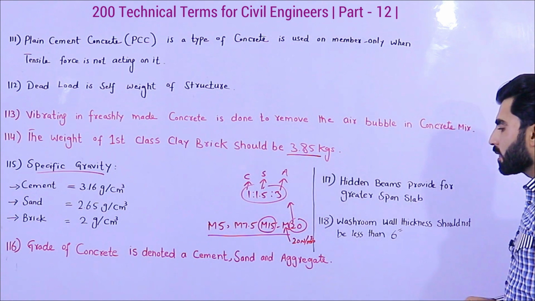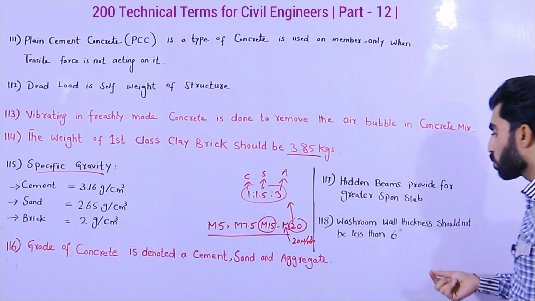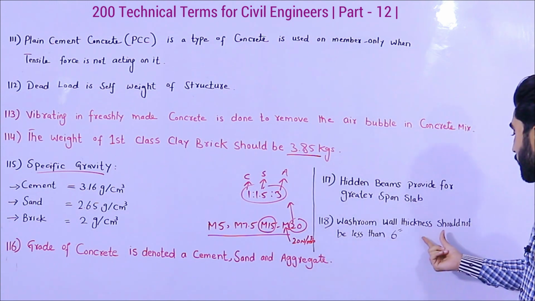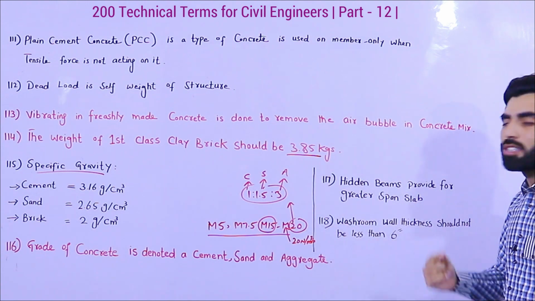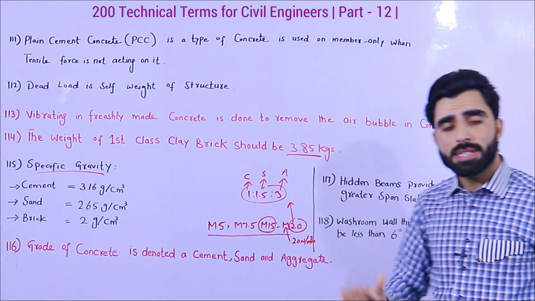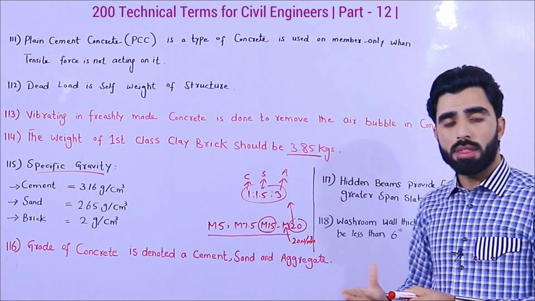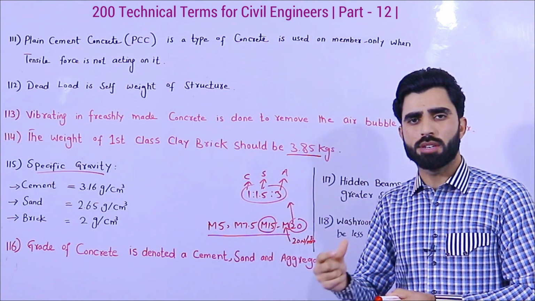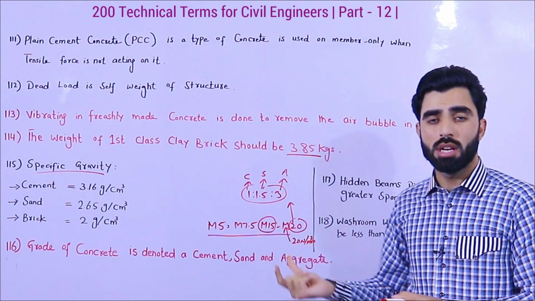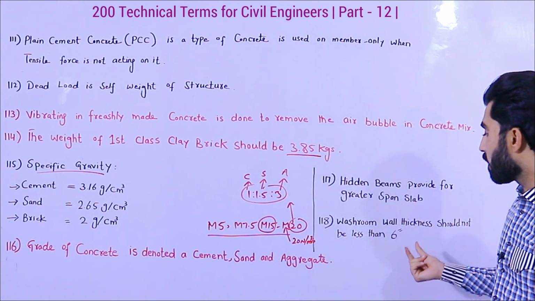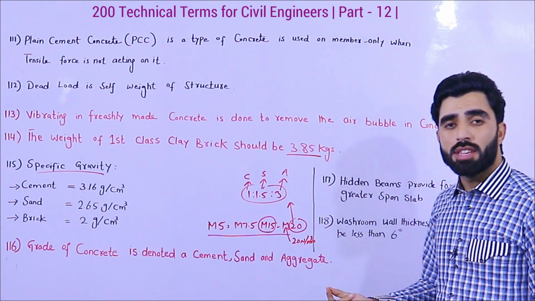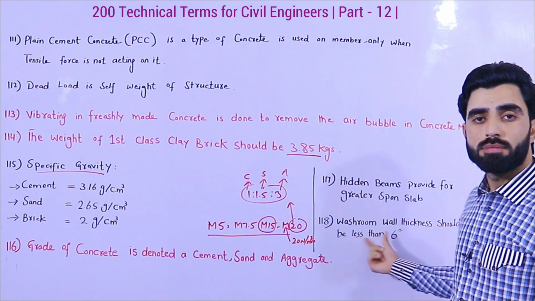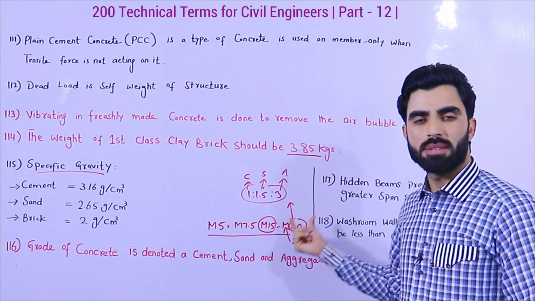The term number 118 is washroom wall or bath wall. Thickness should not be less than 6 inches, because inside a washroom or bath we are providing the sanitary work, for water, etc. If the thickness of the wall is less than 6 inches, then we are not able to provide the plumbing work.